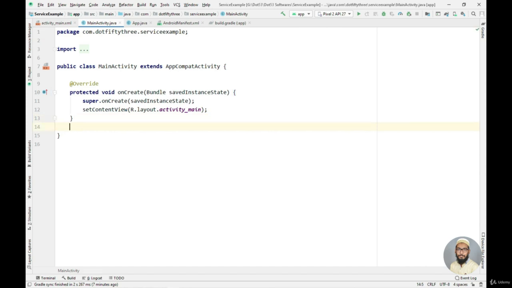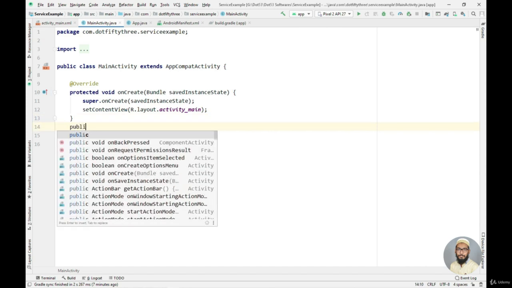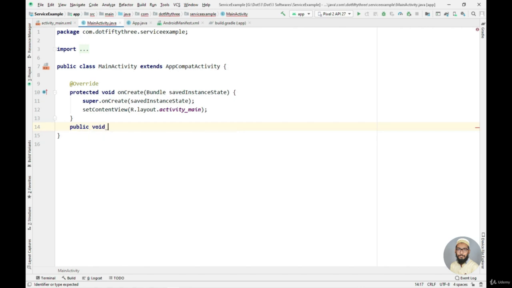So I will say public void start service, and then just do not forget to pass the view object inside it. So I'll say view and I will name it as v. Okay, so I need to do the same thing for the stop service method. So I'll say public void stop service, and then I'll just pass the view object here.